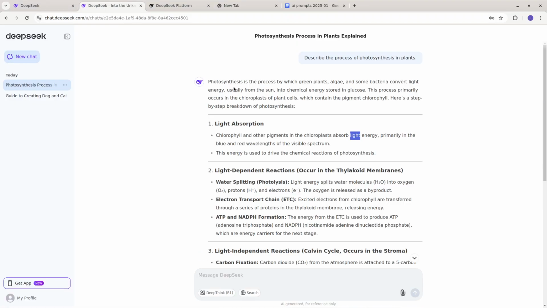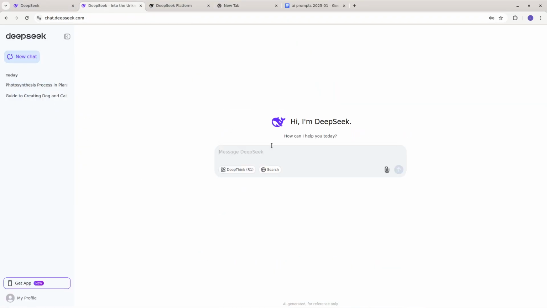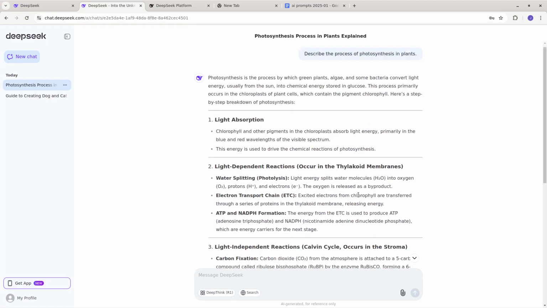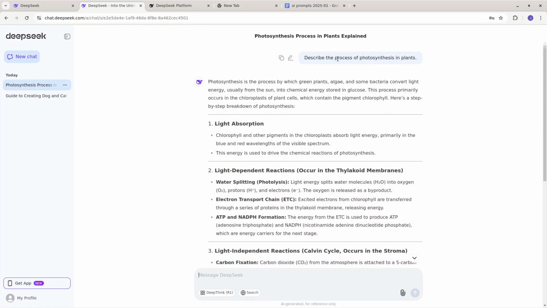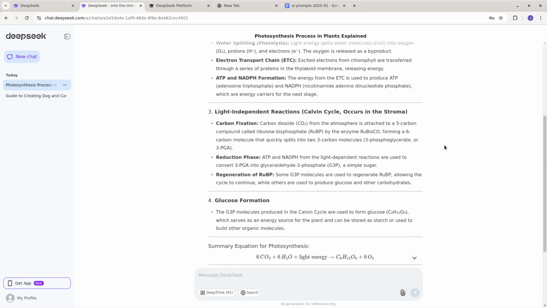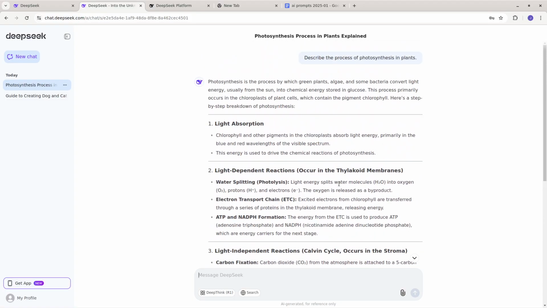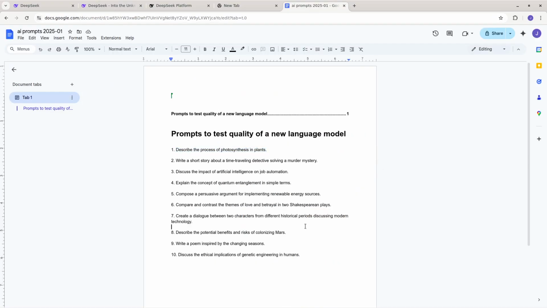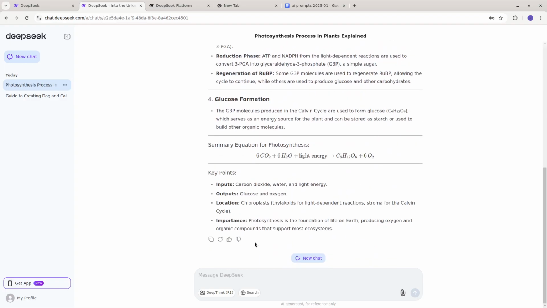Okay, so once you make an account, you might see something like this, and this is kind of like ChatGPT or Google Gemini, and then you can give your prompt there. This is an example prompt I gave it: describe the process of photosynthesis in plants. This is a complicated question, and I can often tell the quality of an AI model based on how well it gives the answer, and how quickly it gives the answer. I often will test AI models with these questions or similar questions. And I think DeepSeek's models are very good.